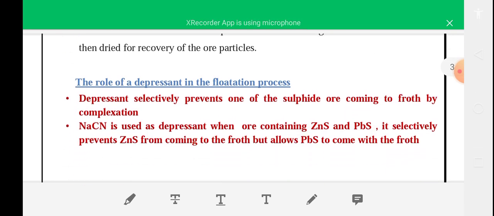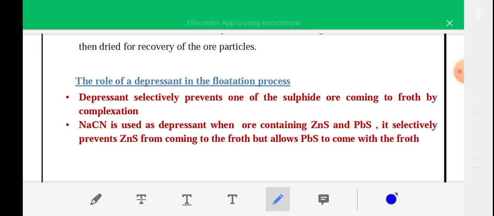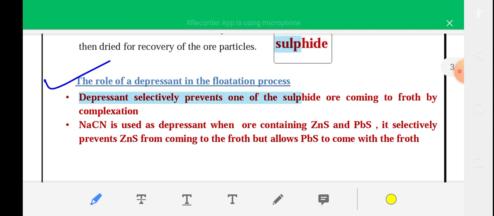Okay, so in this froth flotation, sometimes depressants are also used. When two or more different sulfide ores are present, then you have to use a depressant. A depressant selectively prevents one of the sulfide ores from coming to the froth by complexation.